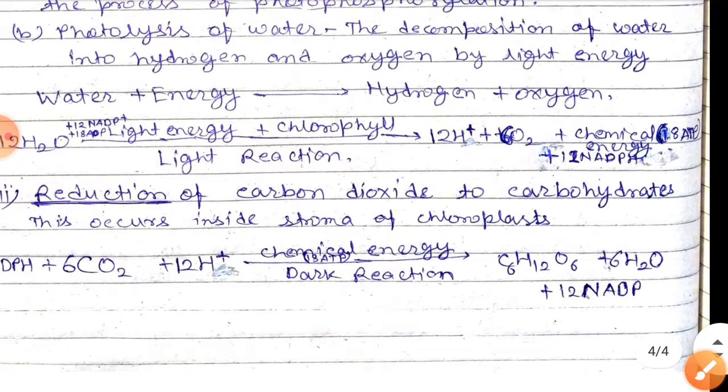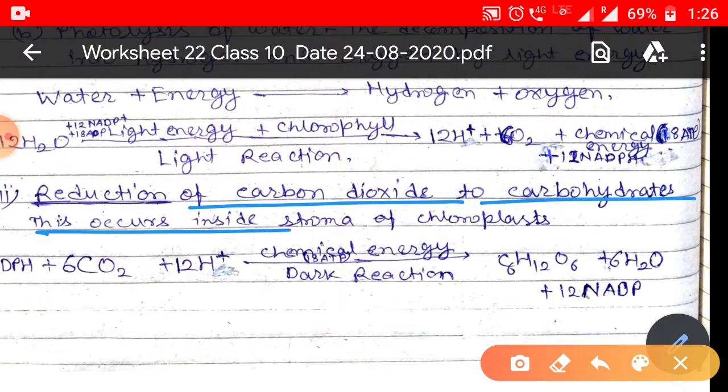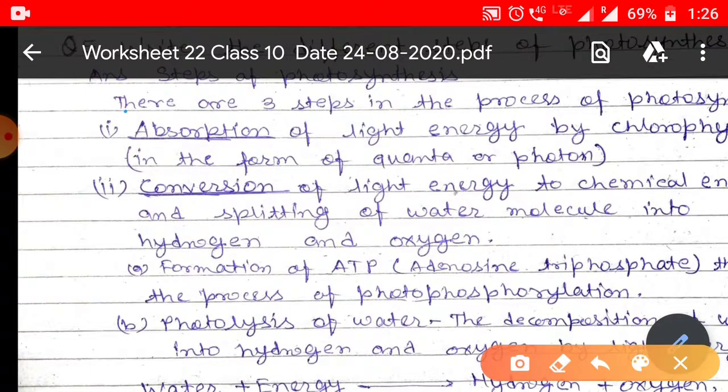This process carries out in the grana of the chloroplast.